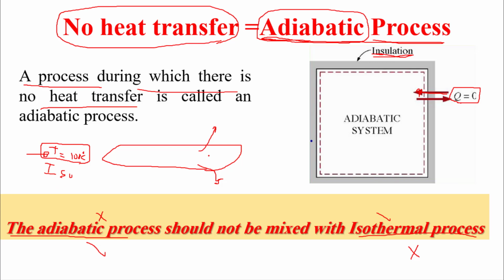But at the same time we have Q escaping, so this is not an adiabatic process. The temperature is constant, isothermal, but Q can escape to the surroundings.